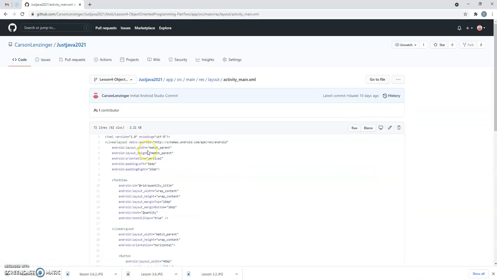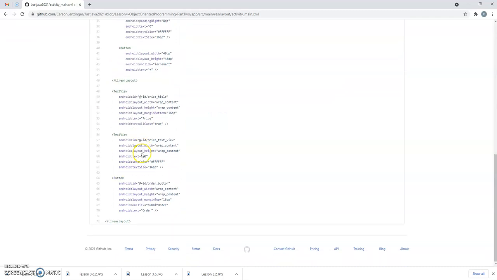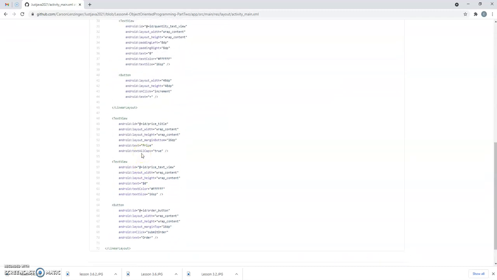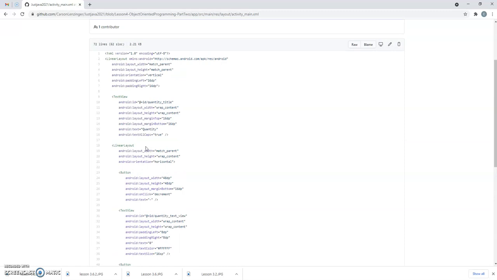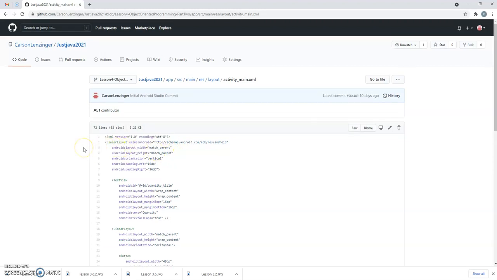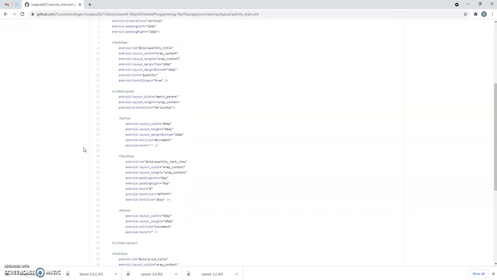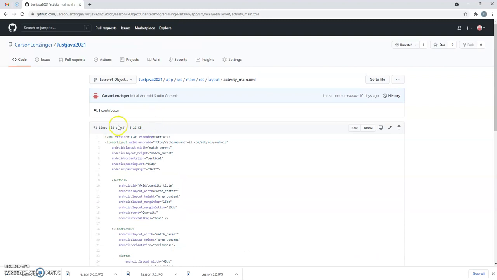I can go straight into the XML code right here and edit it online, which isn't suggested because it won't show any errors or you aren't able to tab over and select code fast. So it's a very slow process with a very likely chance of you erroring your code. So this isn't suggested to edit in, but it is enabled.